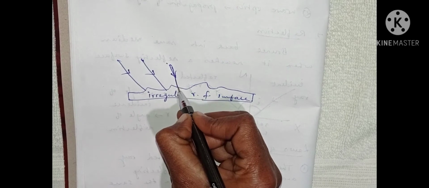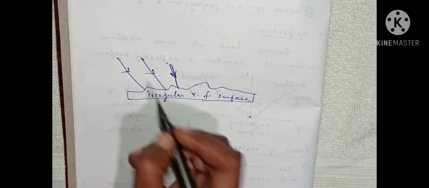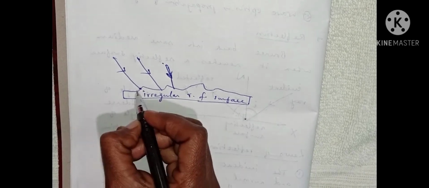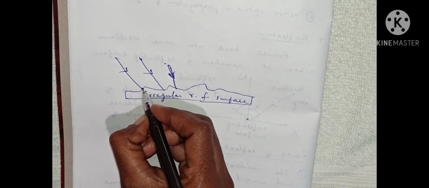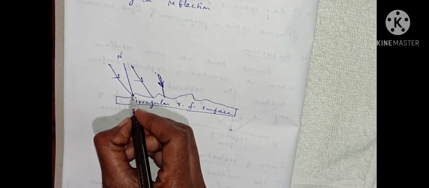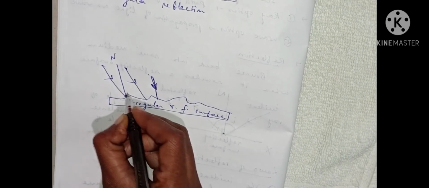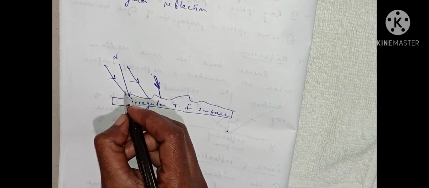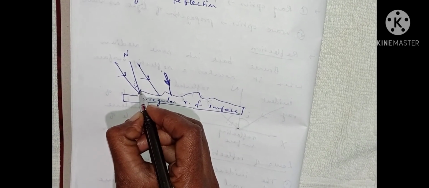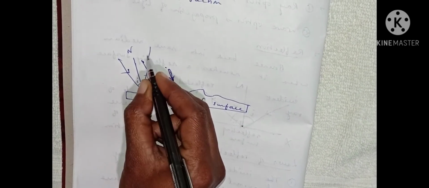Let us draw the normal at the point of incidence. At this point, the normal is here. So after reflection, according to the laws of reflection, the angle of incidence is equal to the angle of reflection. So the reflected ray is here.